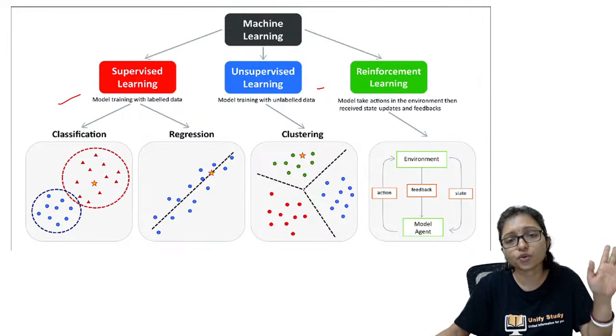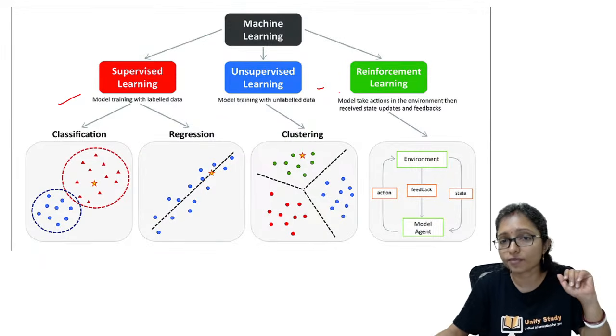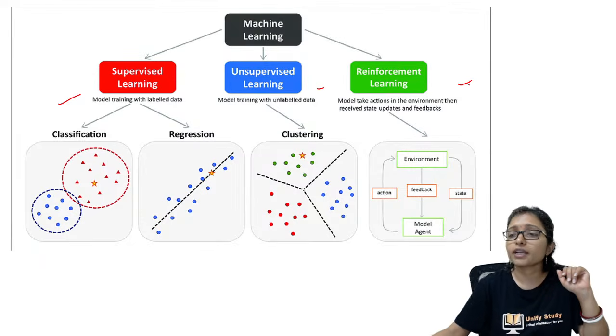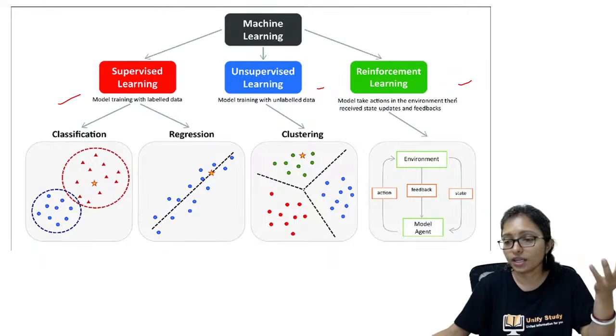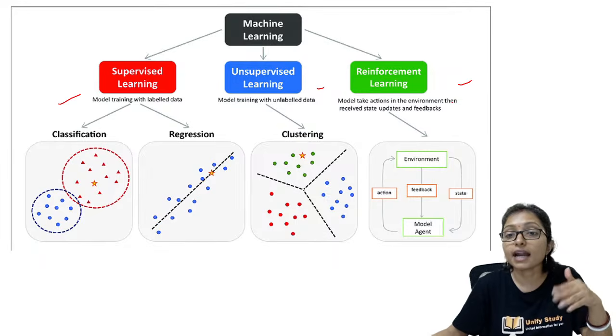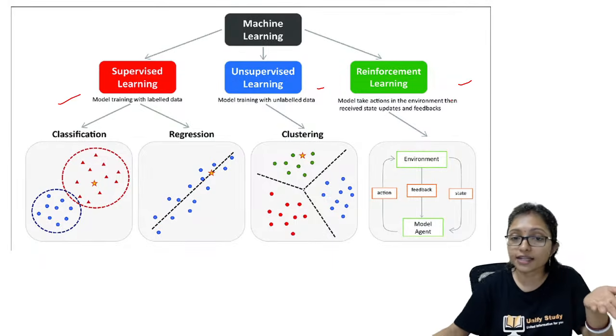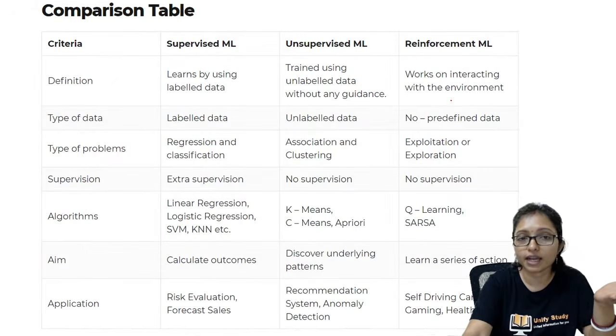No one is there to guide. That's why it is called unsupervised learning. Reinforcement learning means the machine or the human being, anywhere, is learning from experience. That is called reinforcement learning.